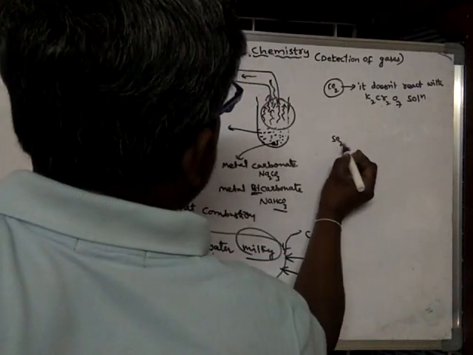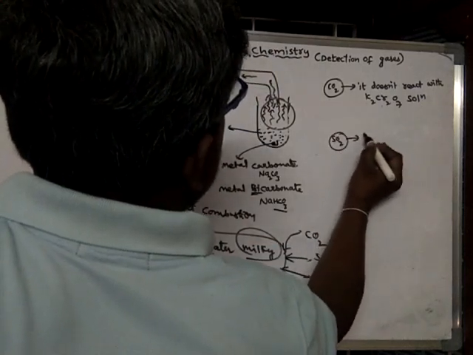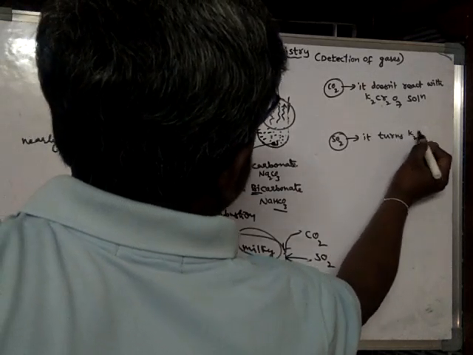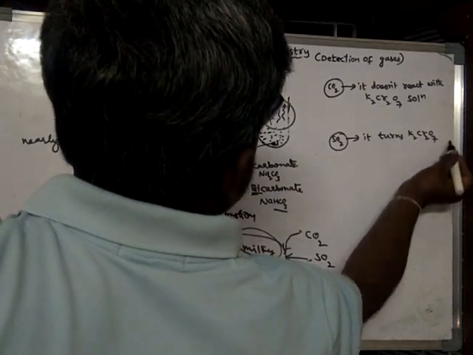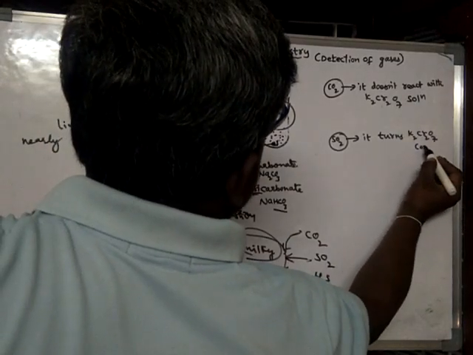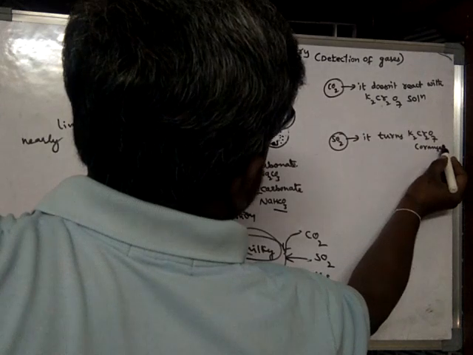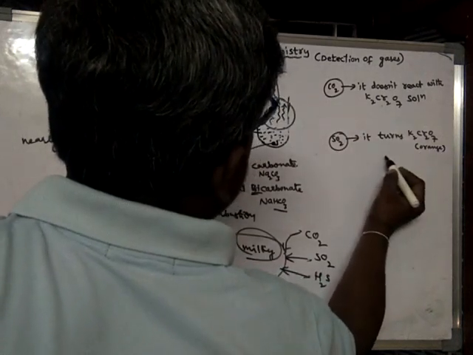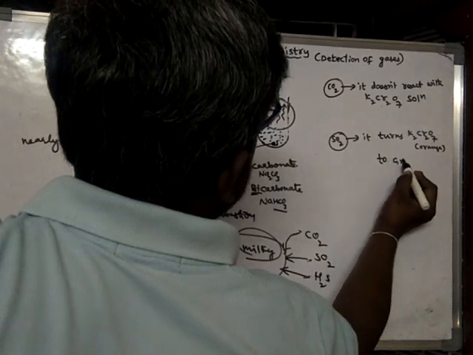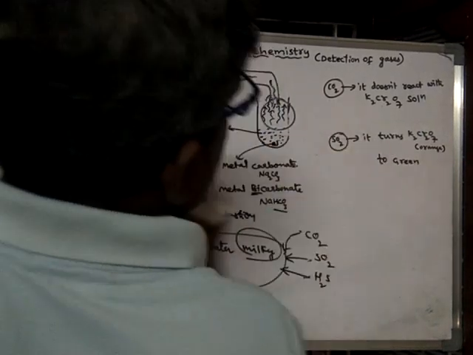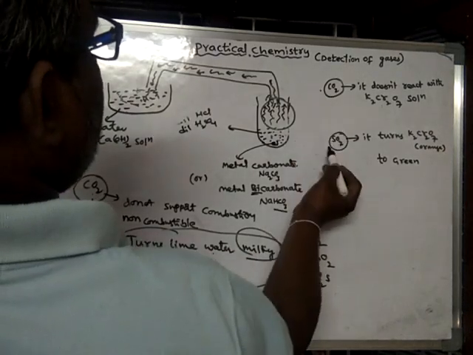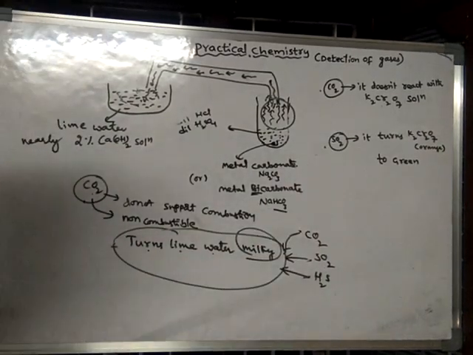Suppose it is SO2, what happens? It turns K2Cr2O7, potassium dichromate, which is orange in color, to a green colored solution. Both carbon dioxide and sulfur dioxide will turn lime water milky.